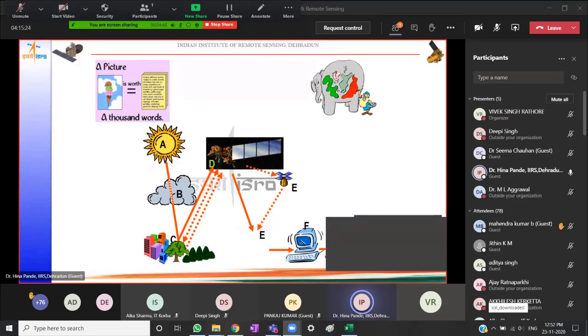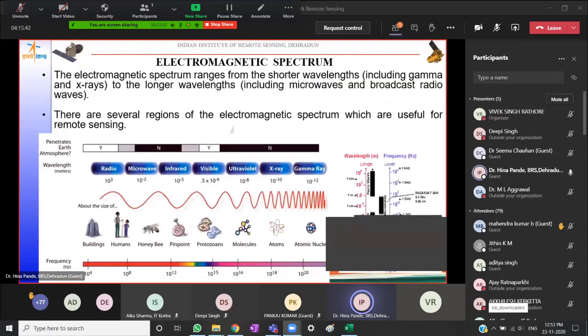Then this data is transmitted to ground receiving stations where it is processed for error removal, etc. Some pre-processing steps are carried out on the data, and then it is disseminated to the user community for various applications that they may want to use it for.